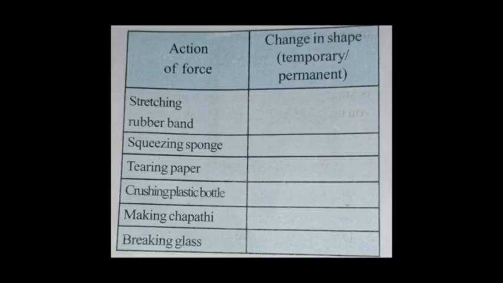It may change shape temporarily or permanently, based on the nature of the object and the force applied on it. In the table, in your observation, some changes are permanent, some are temporary. Let us see what is the reason behind the change in shape of objects when force is applied on them.